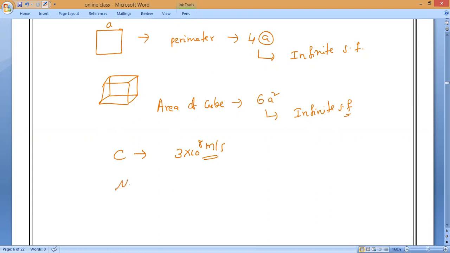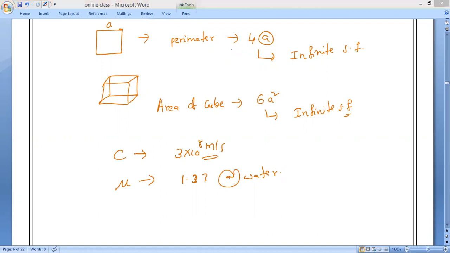The refractive index of water, 1.33, has infinite significant figures. Clear, everybody? So that is what you have to remember. These are the rules. I hope everybody is clear with the six rules. Understood or not?